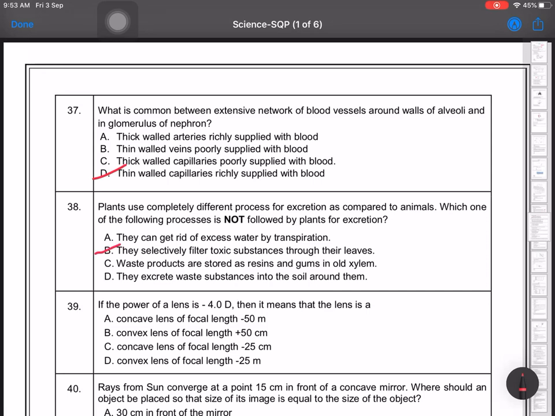If the power of lens is minus 4.0 D, then it means that the lens is... So you will have to use this formula, P is equal to 1 upon F, and remember that you have to convert it into centimeter. So it will be coming out to minus 25 centimeter. So the option C is the correct answer.